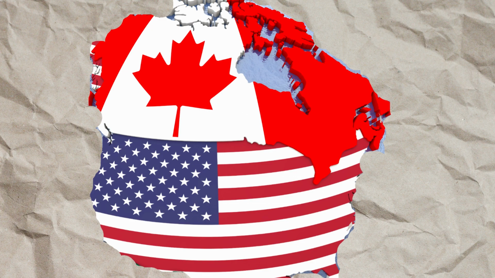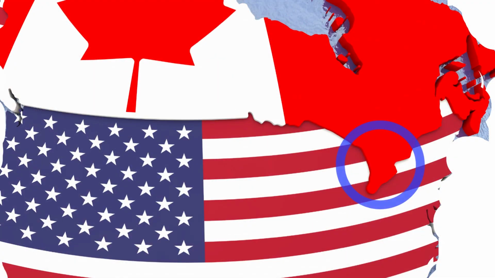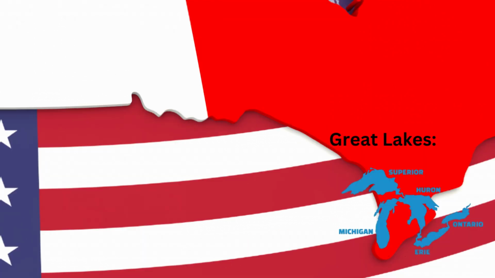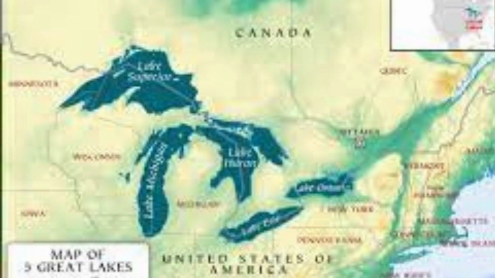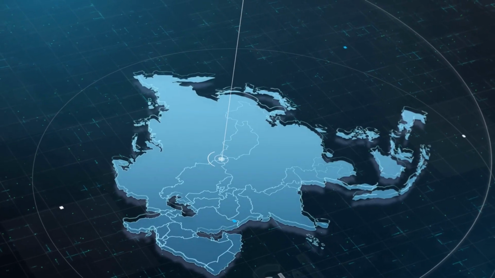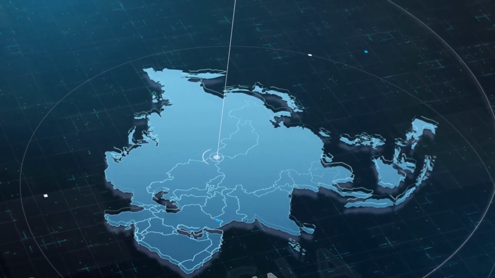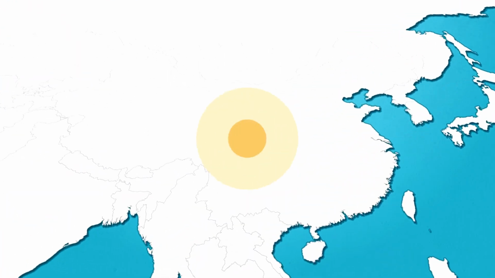Now, why is this? This is mostly because of the Canadian Shield, which is a huge plateau of rocks which is impossible for farming or to live in. And not only is it impossible to live in the Canadian Shield, it's also just better to live in that circle I was telling you about, remember? That's because that circle is home to the Great Lakes, which is very easy for farming, which makes it very easy to live.